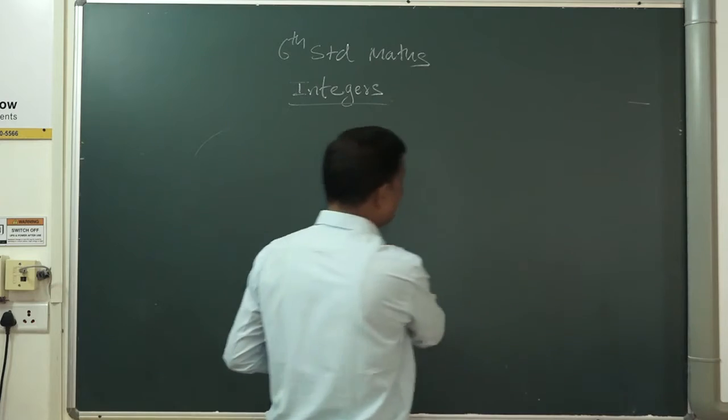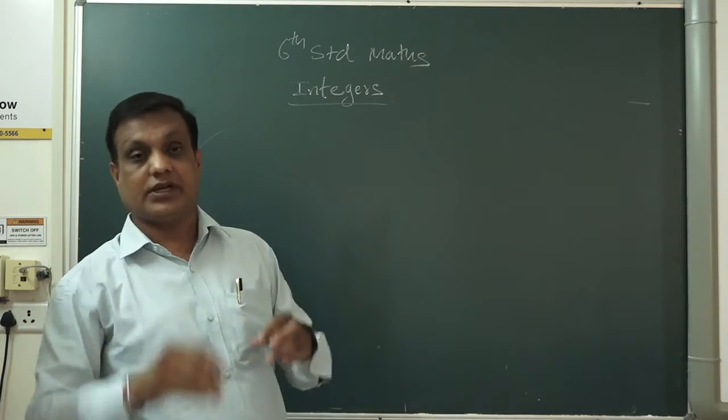When you do addition and subtraction of integers, one more topic I am going to tell you now.